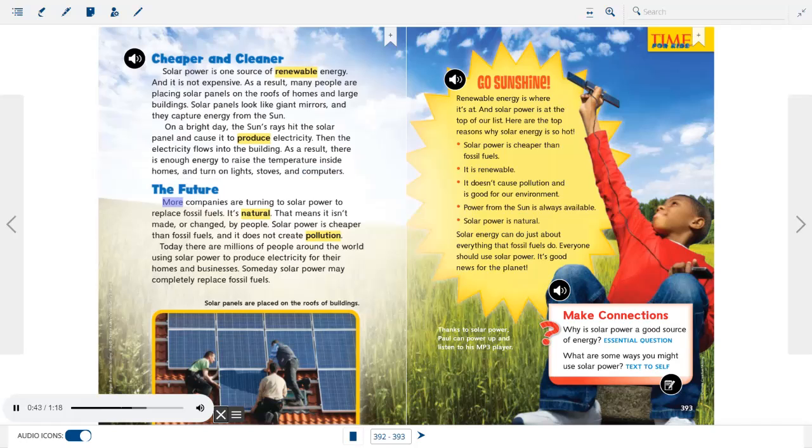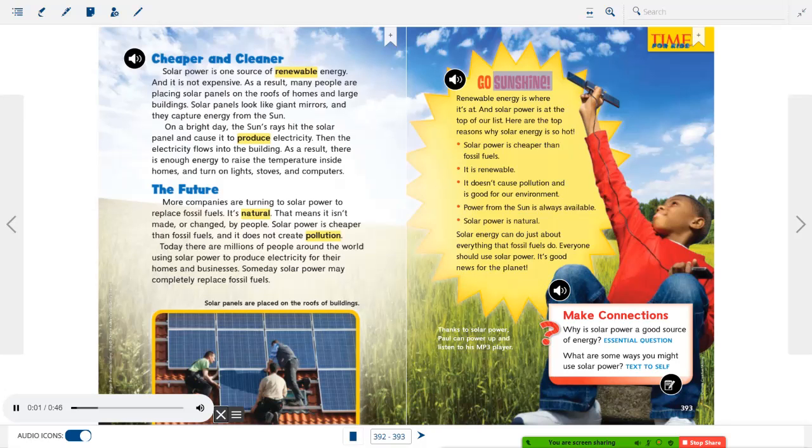The future. More companies are turning to solar power to replace fossil fuels. It's natural. That means it isn't made or changed by people. Solar power is cheaper than fossil fuels, and it does not create pollution. Today, there are millions of people around the world using solar power to produce electricity for their homes and businesses. Someday, solar power may completely replace fossil fuels. Solar panels are placed on the roofs of buildings.